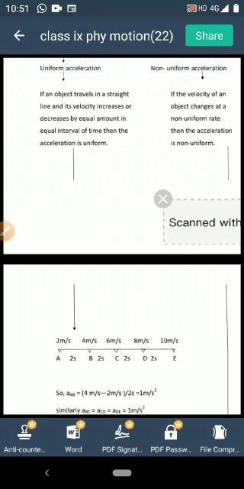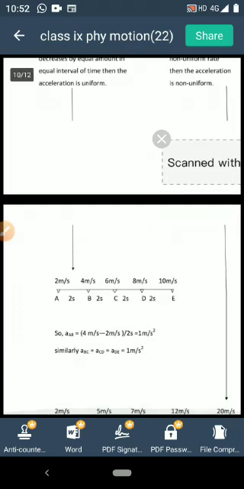You see the example here. The object is moving along a straight path from A to E. The velocity is increasing constantly at a uniform rate. At every interval, it is increasing by amount 2. So acceleration at every interval, it is 1 meter per second square. So acceleration is constant here.